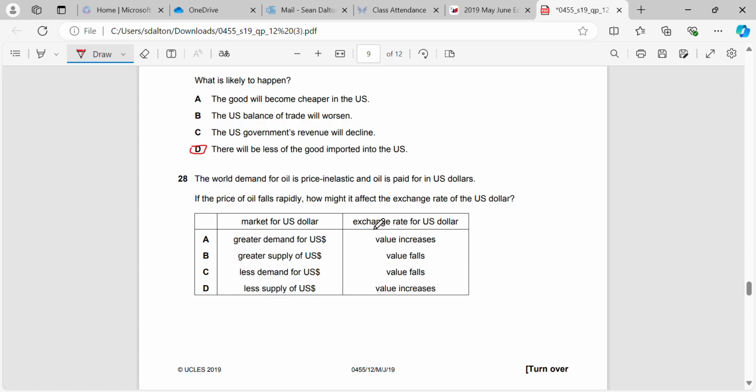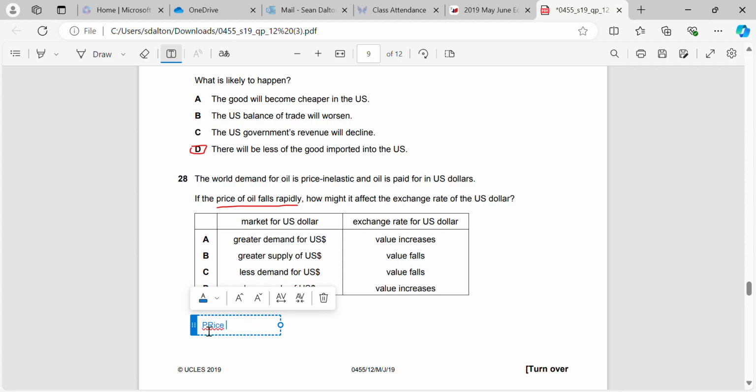Okay, world demand for oil. This is a difficult question. The world demand for oil is price inelastic, and oil is paid for in US dollars. If the price of oil falls rapidly, how might this affect the exchange rate of the dollar? The first thing is we just need to identify what will happen to demand first.